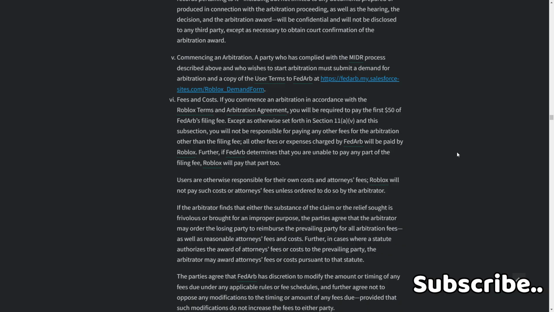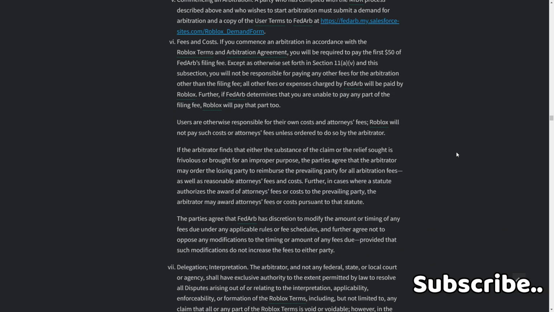Roblox will not pay such costs or attorney's fees unless ordered to do so by the arbitrator. If the arbitrator finds that either the substance of the claim or the relief sought is frivolous or brought for an improper purpose, the parties agree that the arbitrator may order the losing party to reimburse the prevailing party for arbitration fees as well as reasonable attorney's fees and costs.